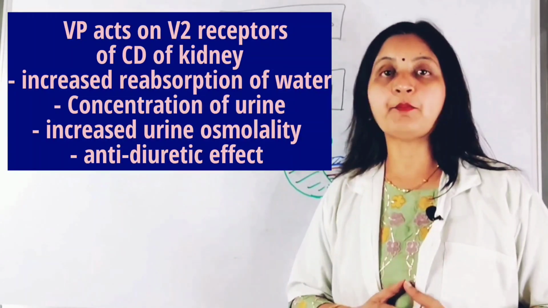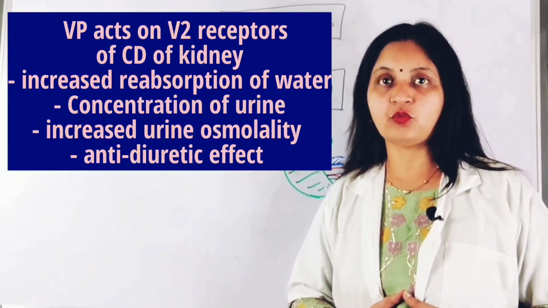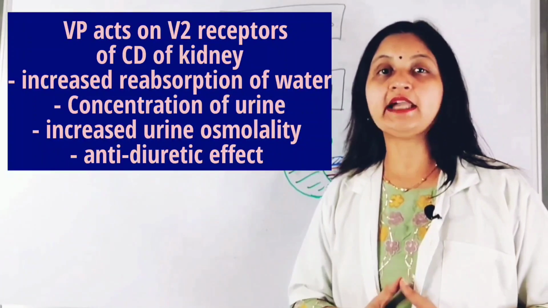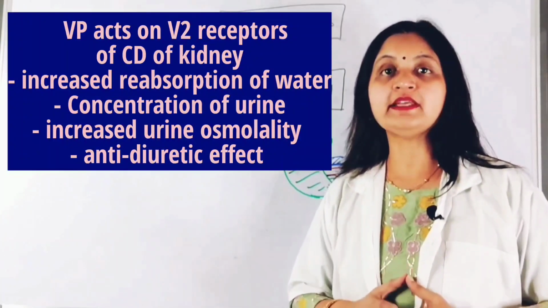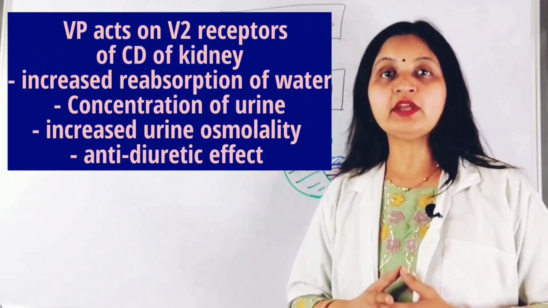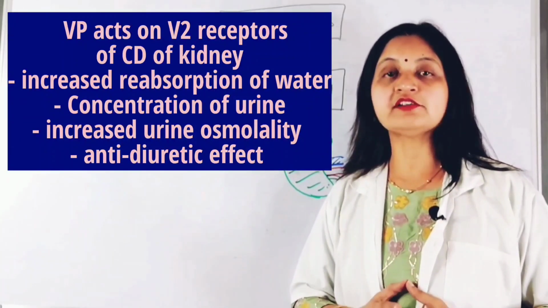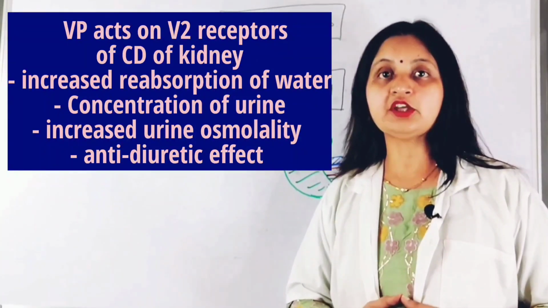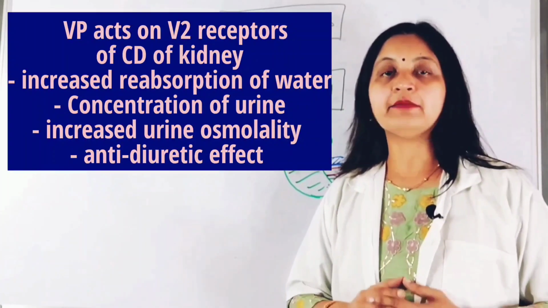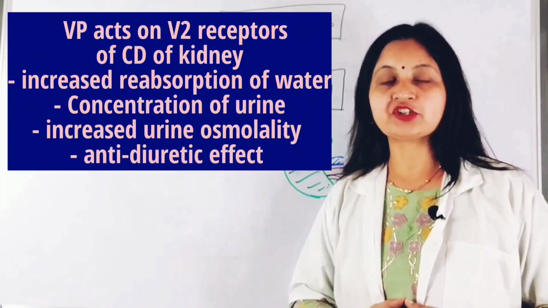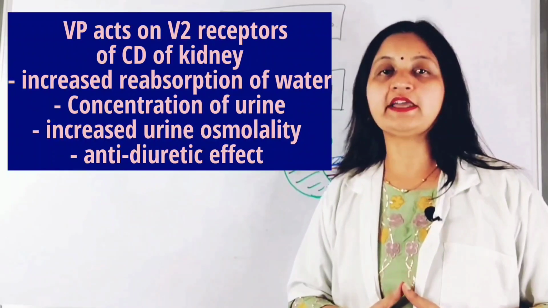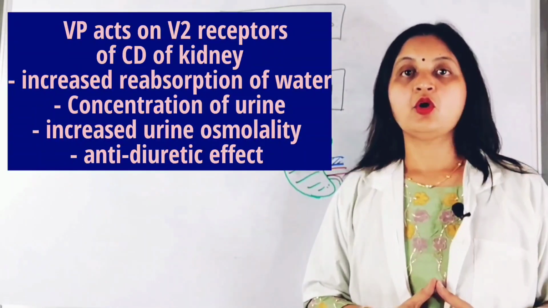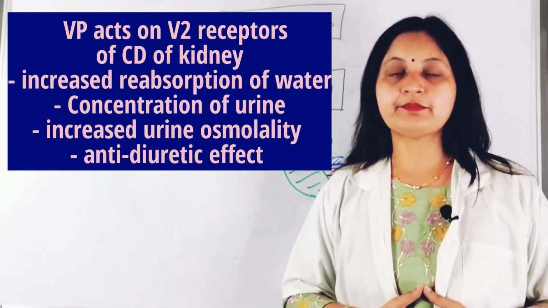It increases the permeability of the collecting ducts to water, thus producing an anti-diuretic effect, which means that it causes reabsorption of water, causing concentration of urine, increasing the urine osmolality and producing an anti-diuretic action, which is opposite to the diuretic effect. So what is diabetes insipidus?